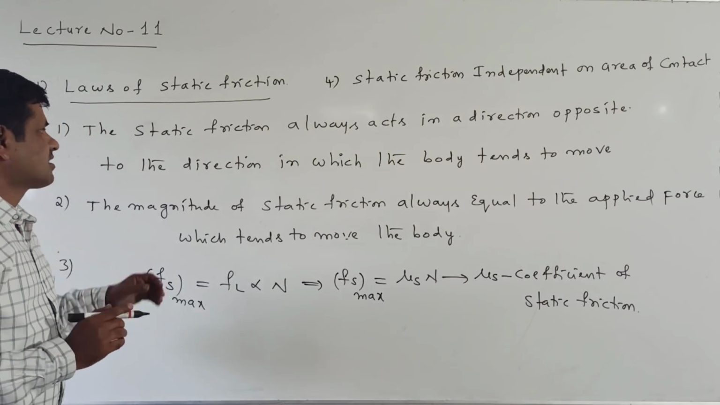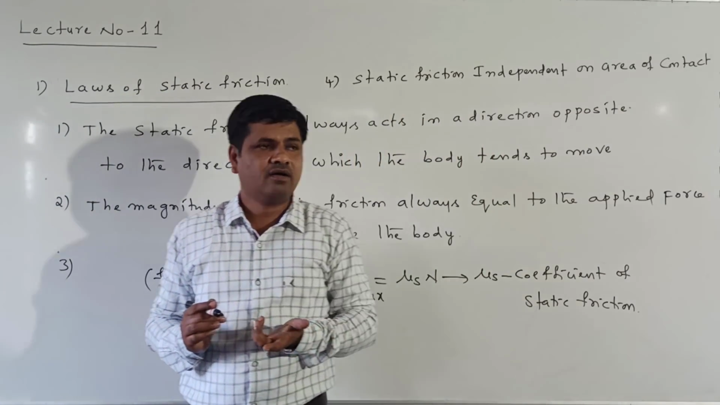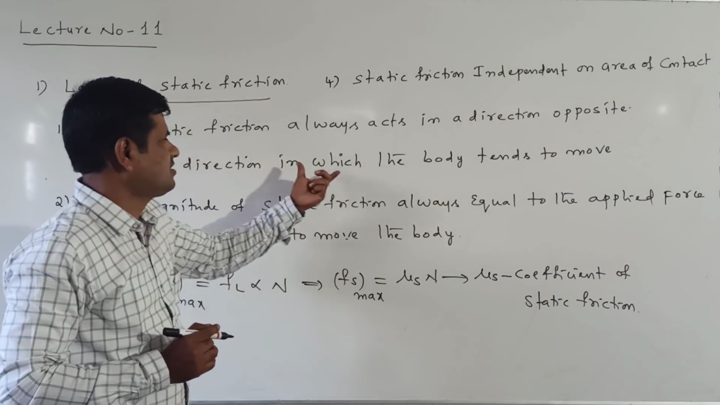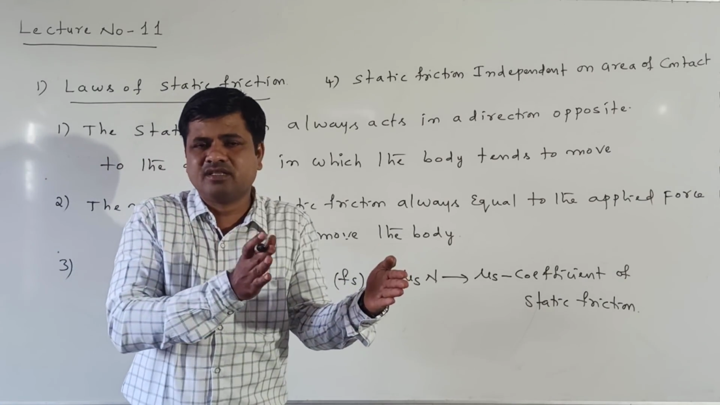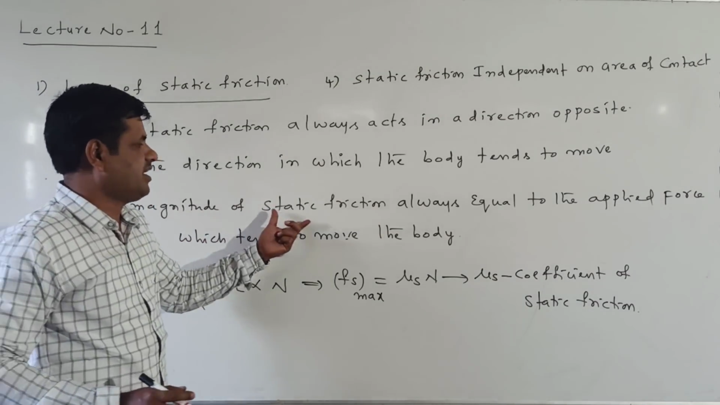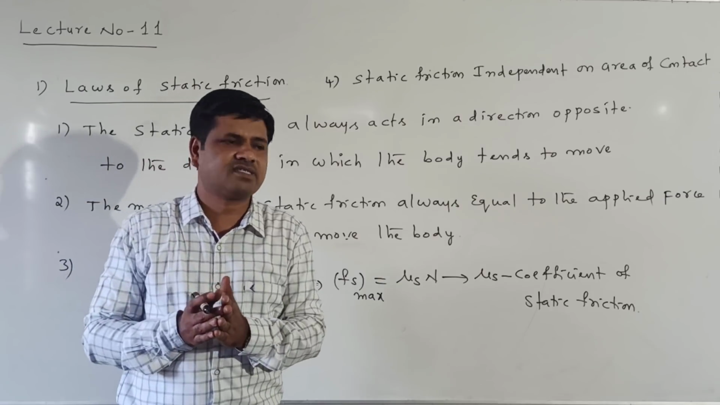Right. Once again we will discuss here. The static friction always acts in a direction opposite to the direction in which the body tends to move. Means the body tends to move in this direction, so the friction is acting in the opposite direction. The magnitude of the static friction is always equal to the applied force. Already in the previous class we have discussed this.